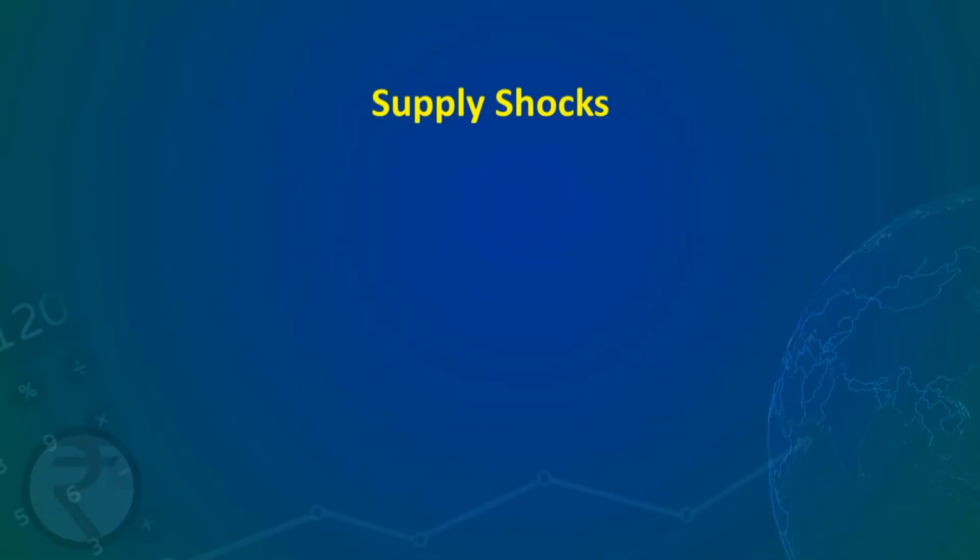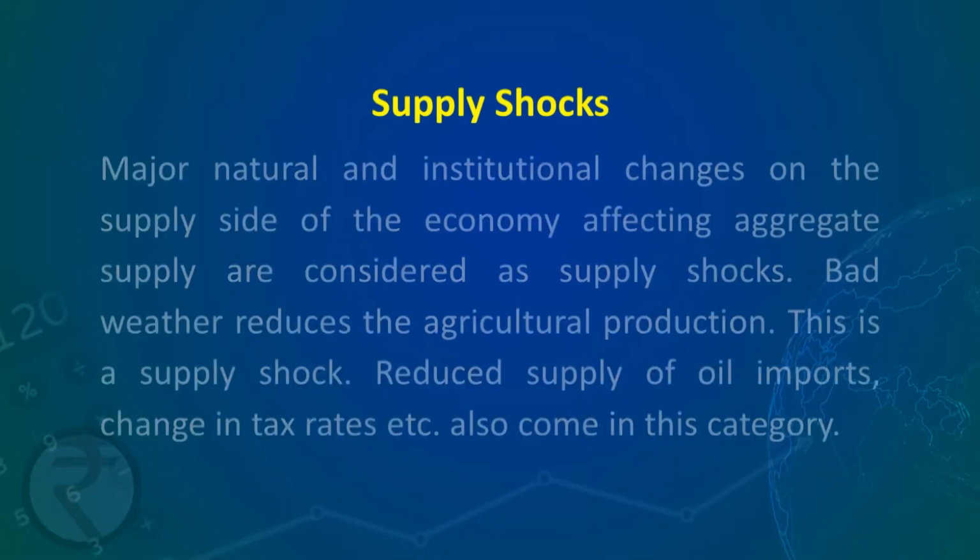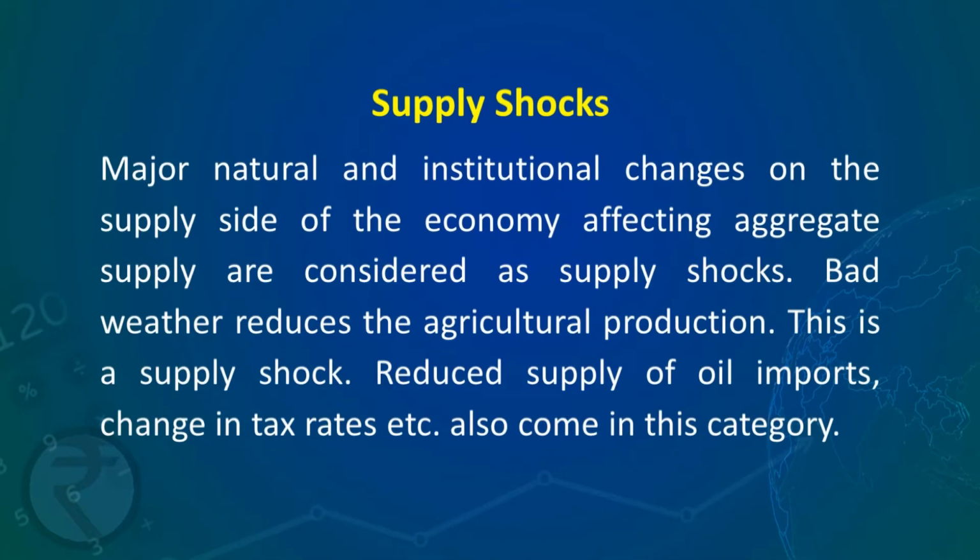Another factor affecting the aggregate supply is supply shocks. Major natural and institutional changes on the supply side of the economy affecting aggregate supply are considered as supply shocks. If there is bad weather, supposing there are too much rains or no rains, there will be reduction in the agricultural production.